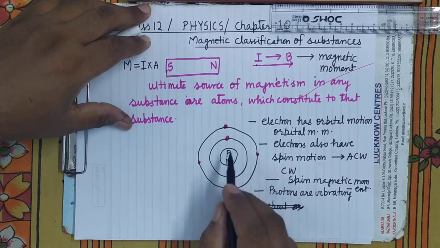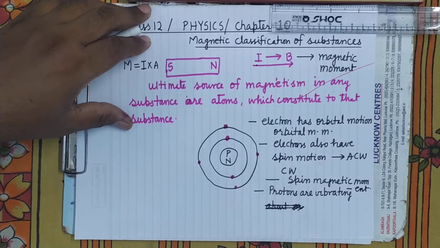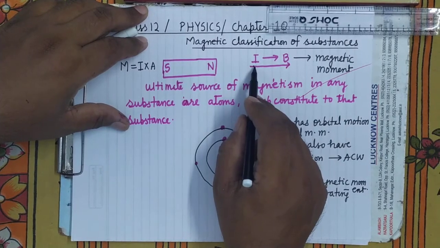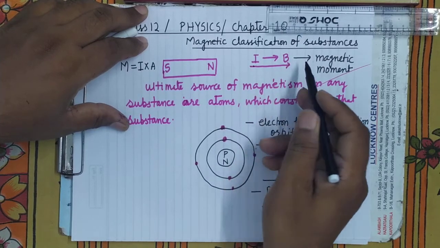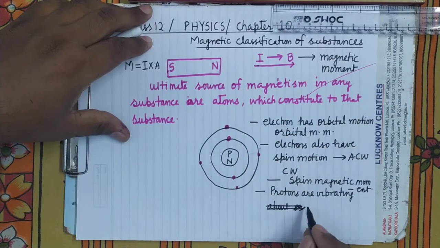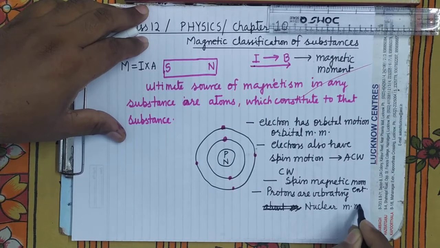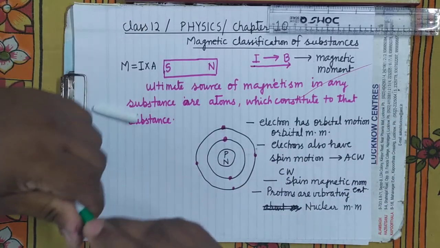Now within the nucleus, neutrons are vibrating, therefore their vibrational motion will produce the electric current. And when electric current is produced, magnetism will be produced. Its measure will be the nuclear magnetic moment. So these are the three sources of magnetism in an atom.